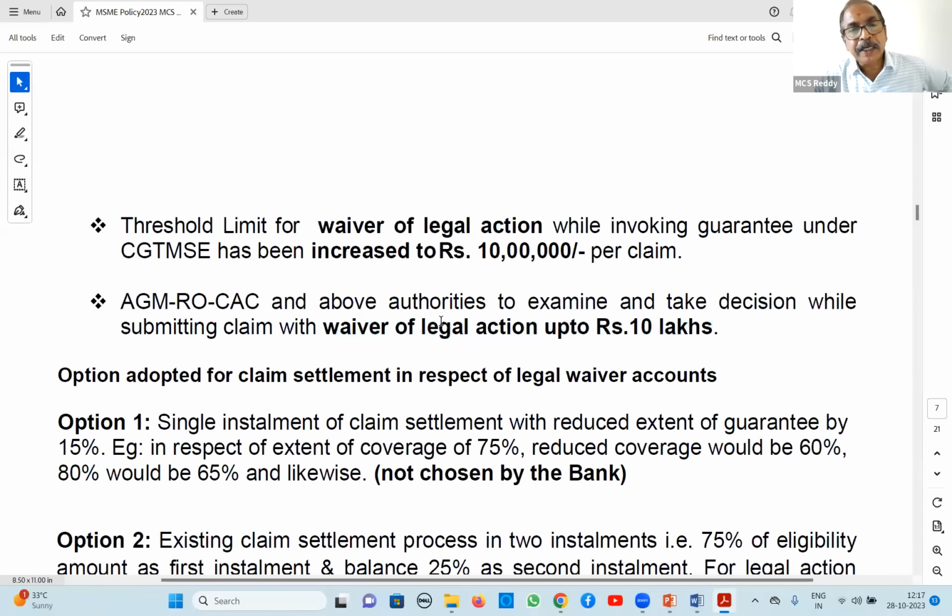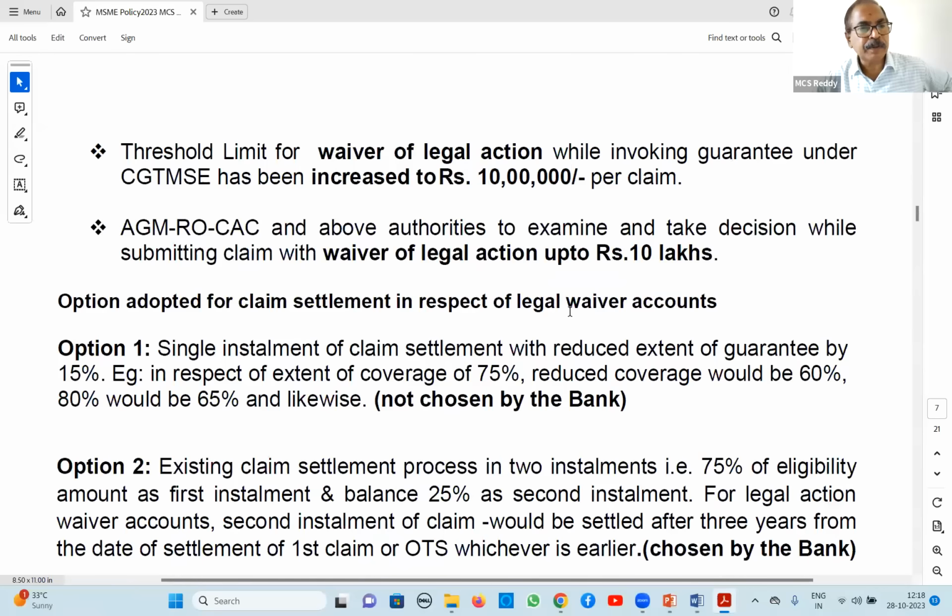For this, at least AGM level authorities, AGM, ROCAC and above authorities, they have to examine and take a decision. A copy of this decision is to be submitted to CGTMSE for claiming 10 lakh rupees without filing suit. Right?